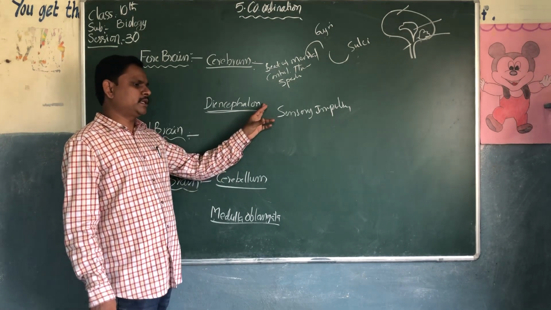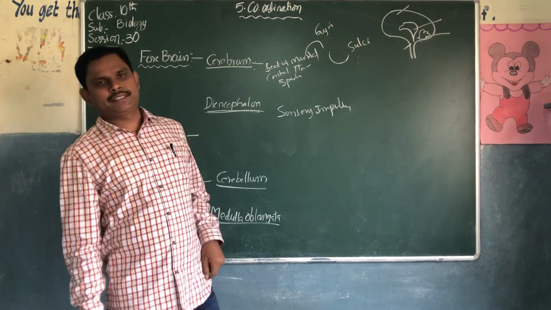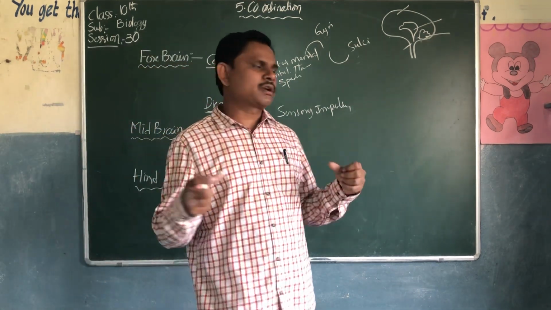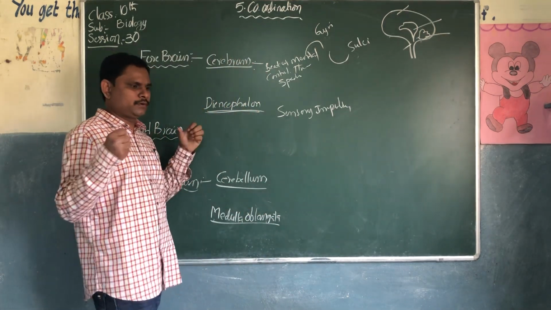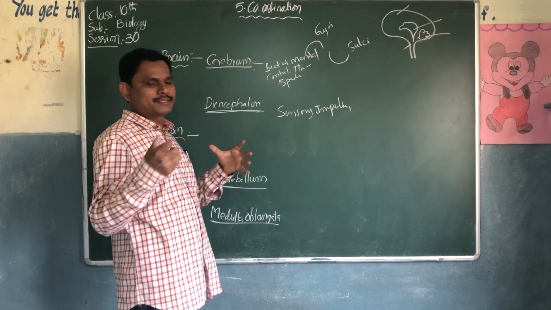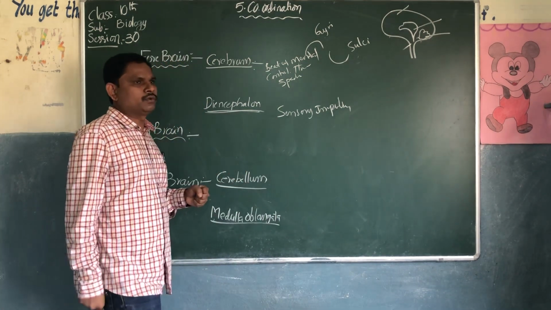The second function is that it is the reflex center for muscle activities. Muscle activities are controlled by the diencephalon.